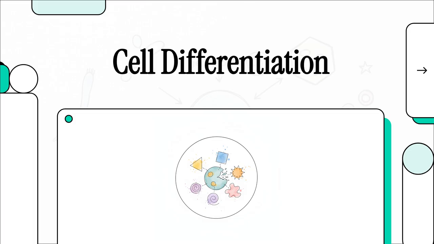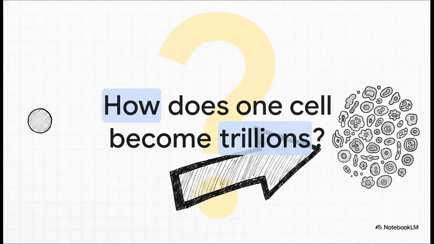Well, welcome to this explainer on cell differentiation. As we explore this together today, we're not just going to uncover the secrets to acing your Sec 2 biology exams, but we'll actually grasp the very foundation of cutting-edge fields like regenerative medicine. So, here's the core question we're tackling today. How exactly does one single cell structurally transform into trillions?